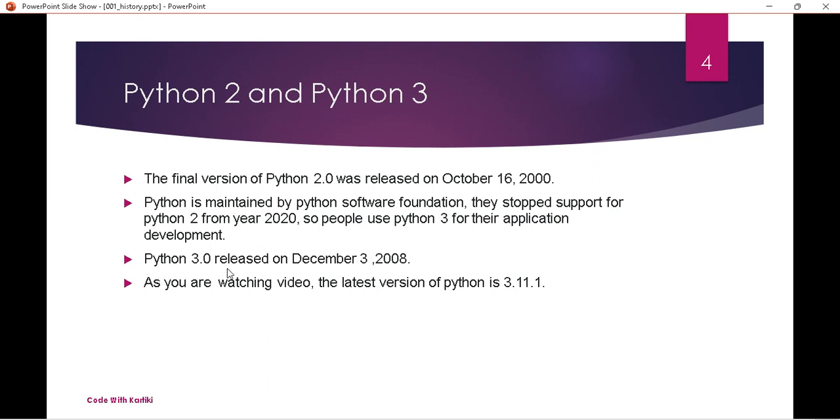So Python 3 release date is December 3, 2008, and as you are watching video, the latest version of Python is 3.11.1.